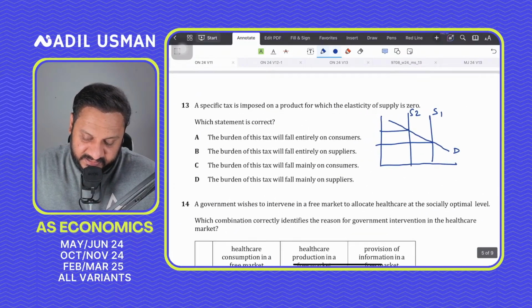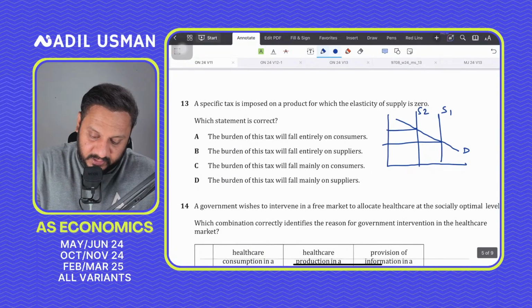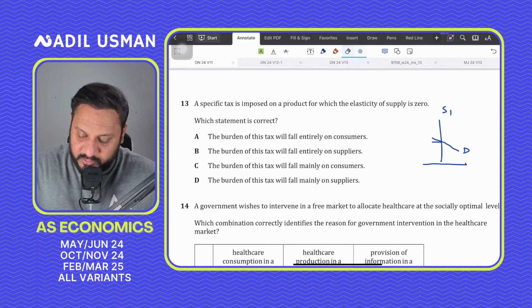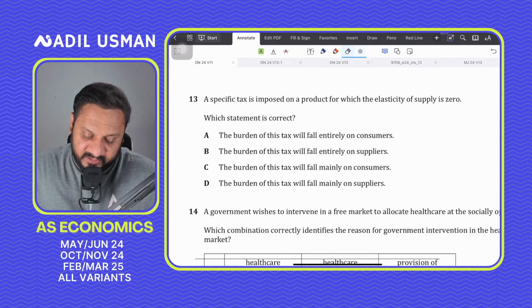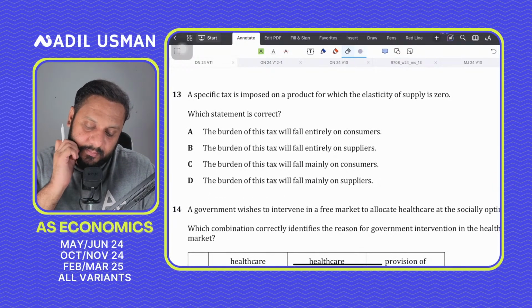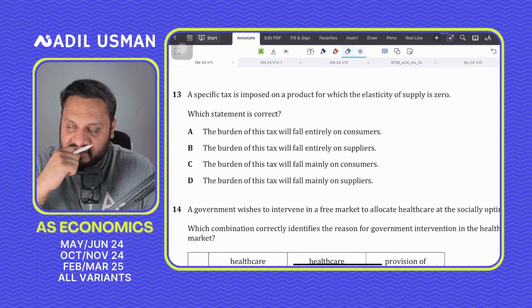A specific tax, this is an incorrect diagram, leave it. A specific tax is imposed on a product for which the elasticity of supply is 0.